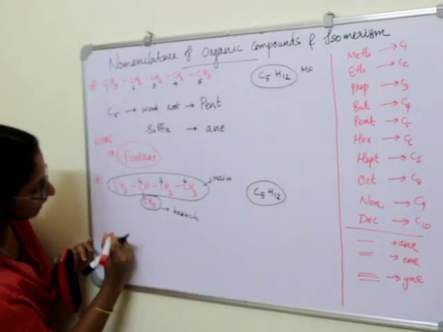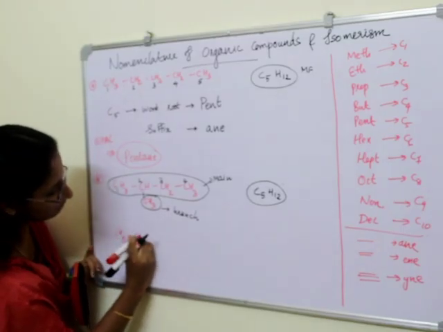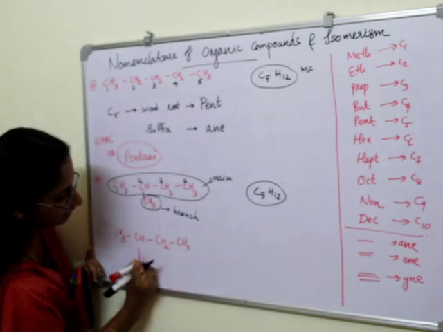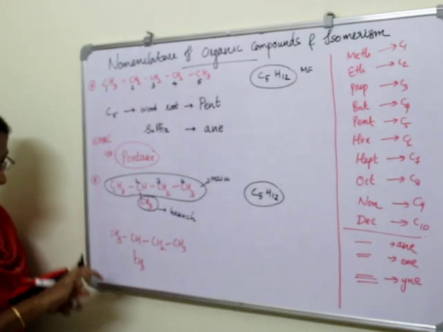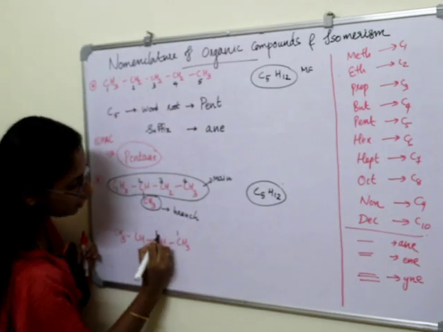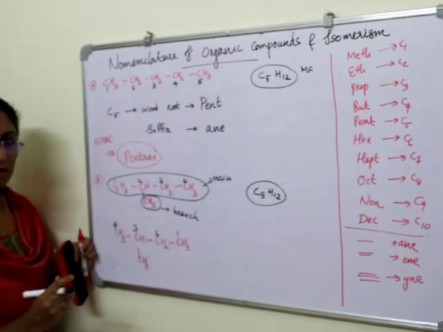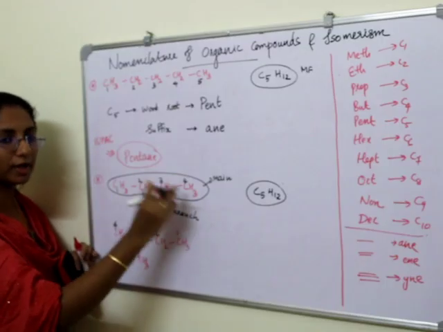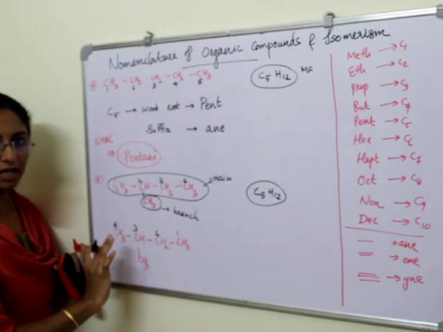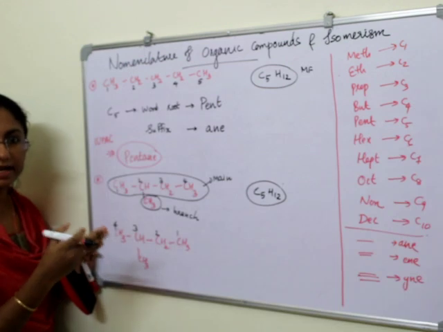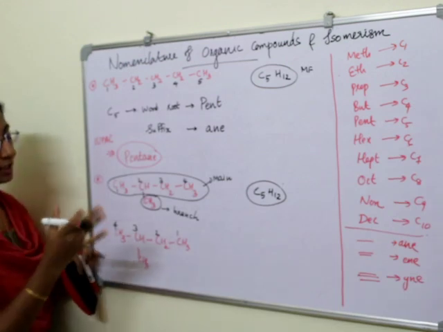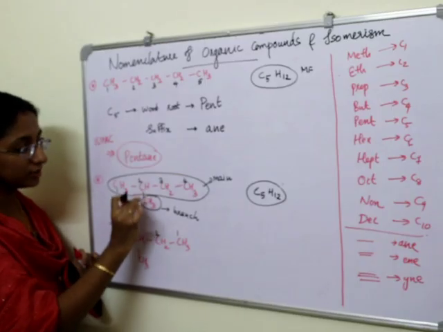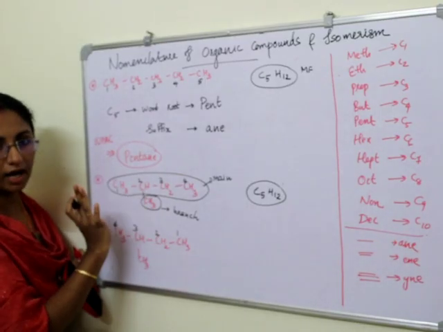When we number like this, what will be the number? This is the branch, right? 1, 2, 3, 4. We can number the main chain from left to right or right to left. We can choose either side for the start, but we want the lesser number for the branch-attached carbon atom.